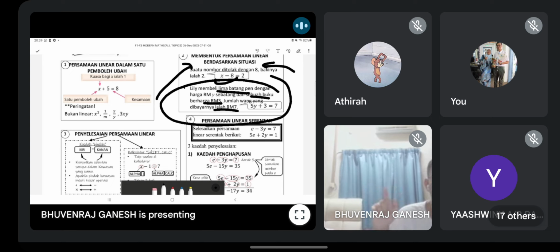saya bayar guna RM100. But the baki I get is 17. How do I write this equation? Can anyone tell? 5 pens, RMY each. 3 books, each book RMX. I pay 100, I get balance 17. How do I write this?